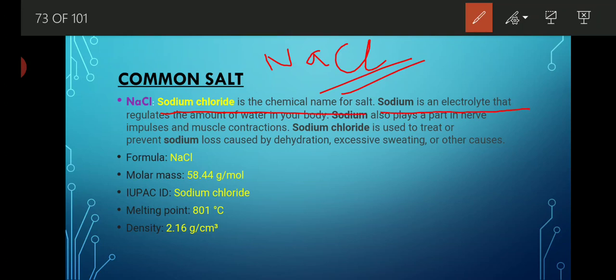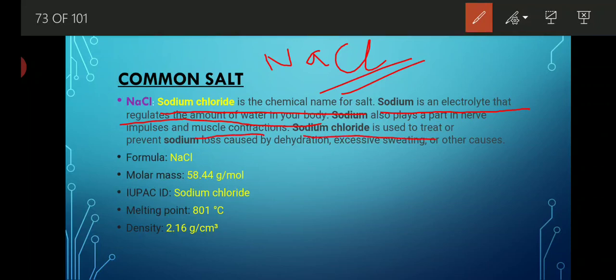Sodium is an electrolyte that regulates the amount of water in our body. We all know that sodium metal is a very important part of our body because it helps in the proper circulation of our body. Sodium also plays a major part in nerve impulses. It controls our mental balance and also muscle contraction.